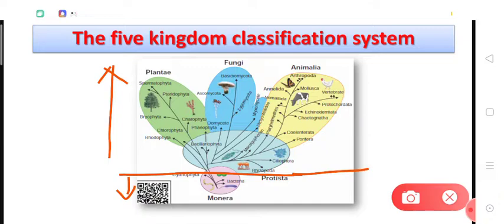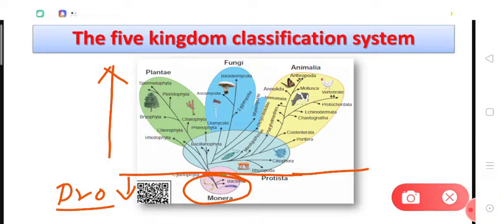This line represents the first criteria, that is the complexity of the cell. So we have put all the prokaryotic organisms below this line, and all these organisms belong to kingdom Monera. So we can say the major feature of kingdom Monera is the type of cell, that is the prokaryotic cells, and obviously all the monerans or all the prokaryotic organisms are unicellular.